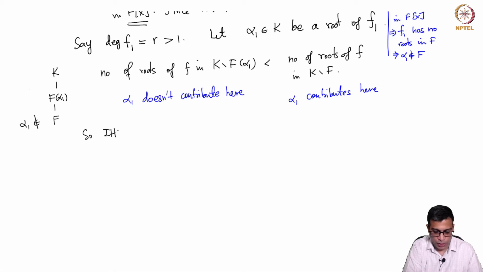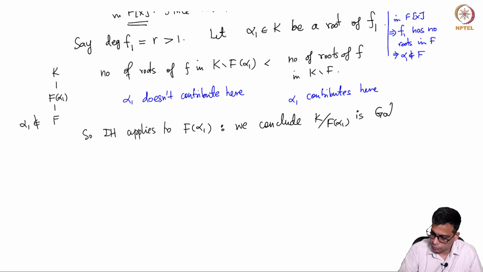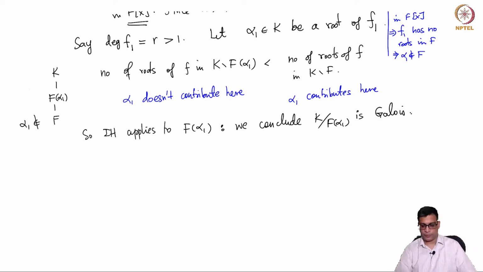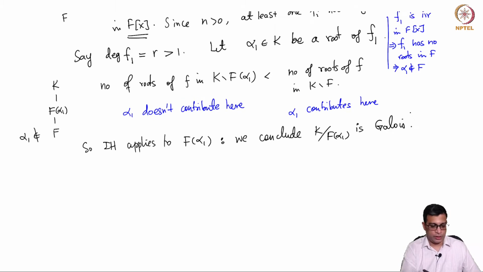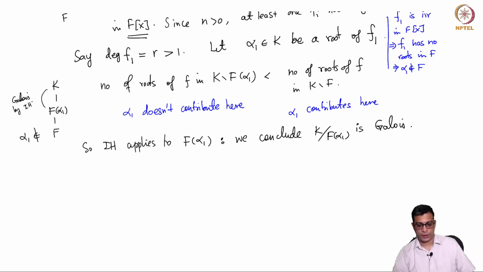So the induction hypothesis applies to F(alpha 1), and we conclude that K over F(alpha 1) is Galois, right? Very good. So this is Galois by the induction hypothesis.